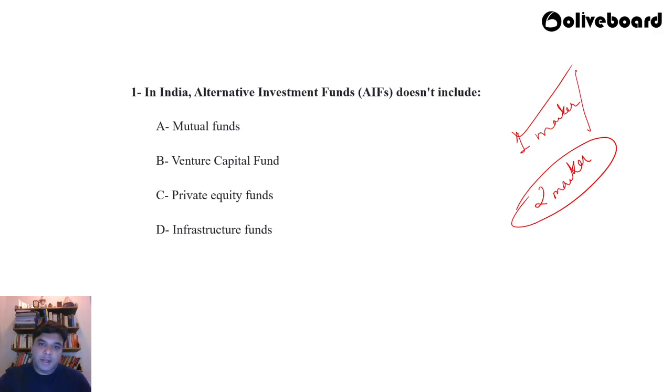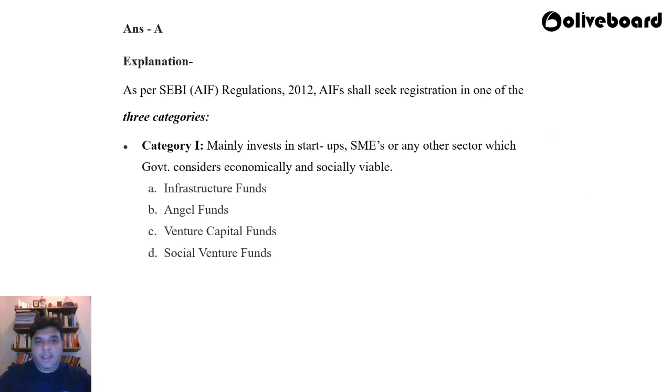In India, alternative investment funds doesn't include: A. Mutual funds, B. Venture capital funds, C. Private equity funds, D. Infrastructure funds. So what do you think is the correct answer? I'm going to reveal the correct answer in the course of the next 5 seconds. 5, 4, 3, 2, 1. And the answer is A.